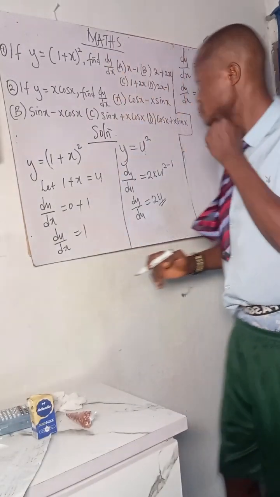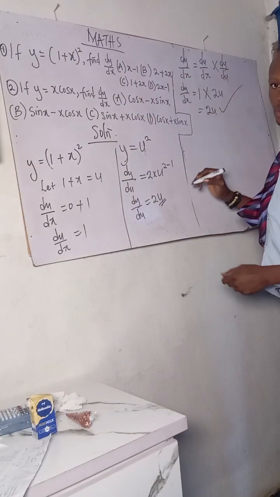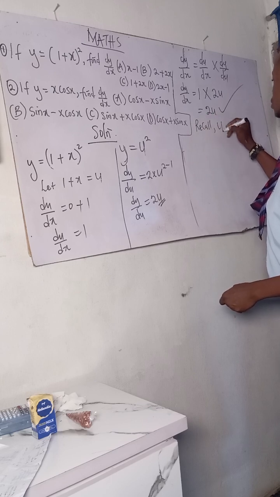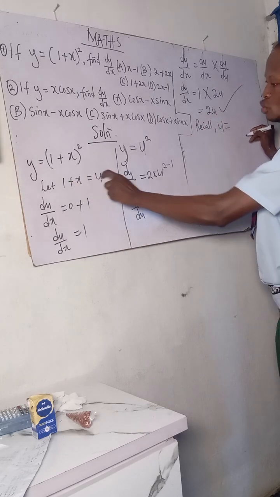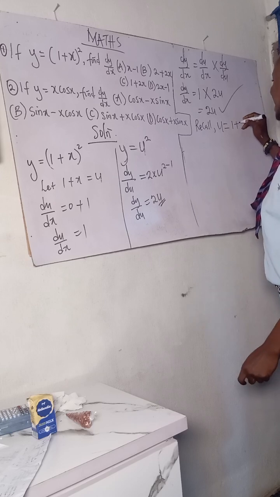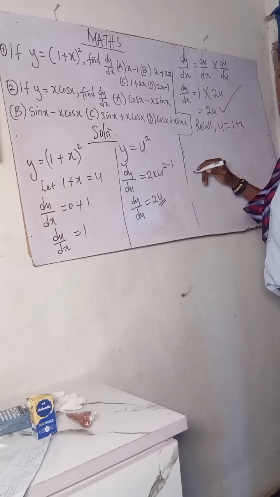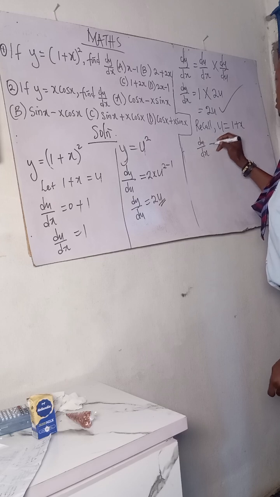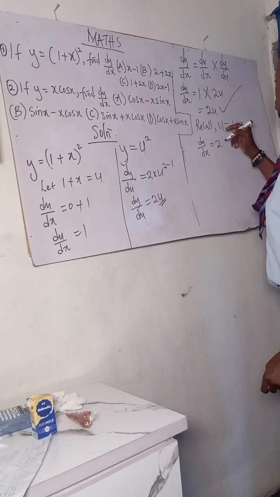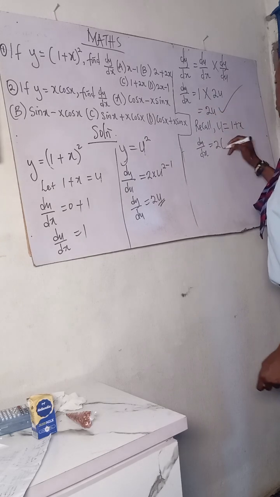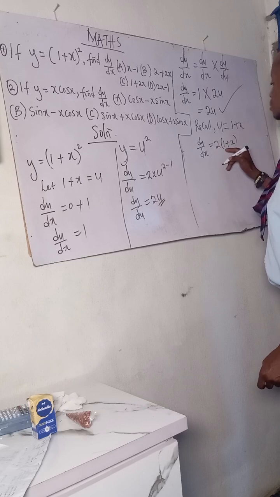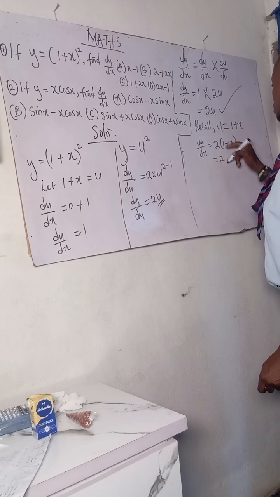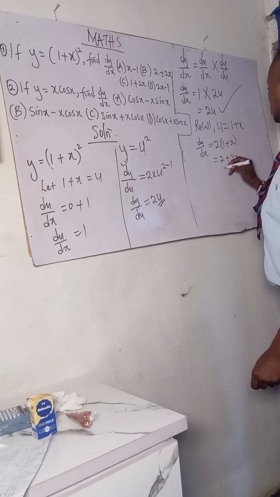The math is not finished. But what is u? You need to put it. Recall that u equals 1 plus x. Just put it back in that place. So that means your dy/dx equals 2, and my u is 1 plus x. That means 2 times (1 plus x). You know that a bracket means times. So 2 times 1 is 2. 2 times x is 2x. So this is the answer.